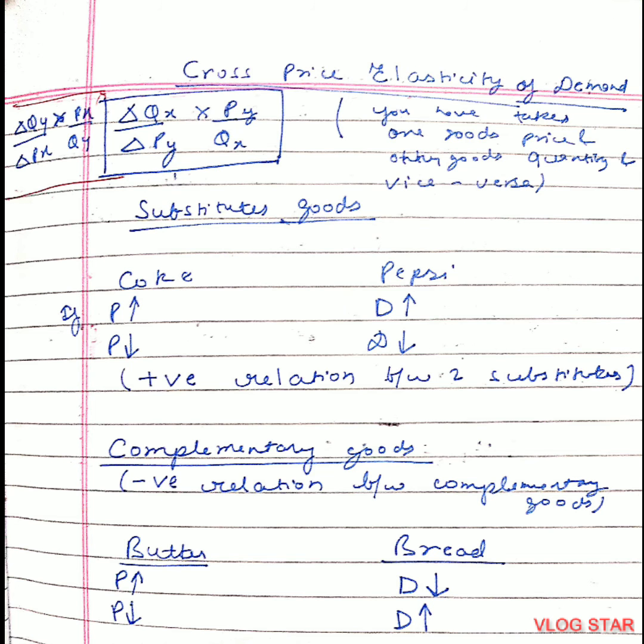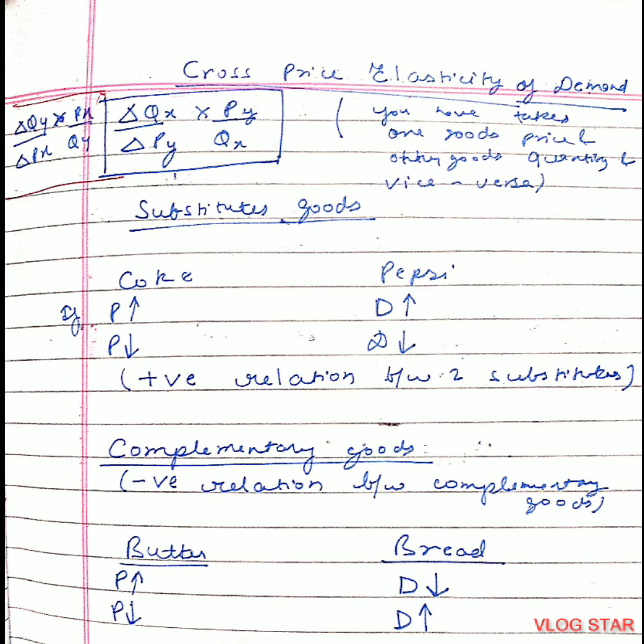Next topic, cross price elasticity of demand. In this, we'll always have two goods, and if you are taking price of one good, you have to take the quantity of other good and vice versa. Formula can be either of 2, change in quantity of x divided by change in price of y multiplied by price of y upon quantity of x, or vice versa.